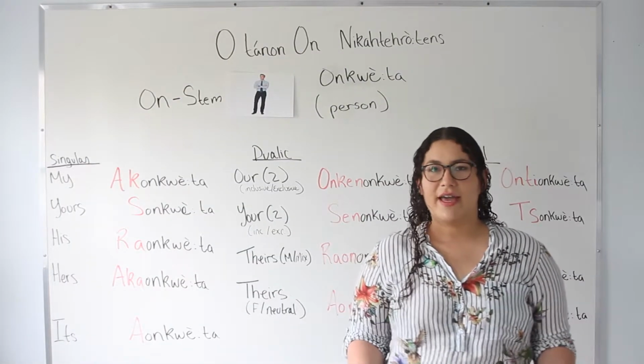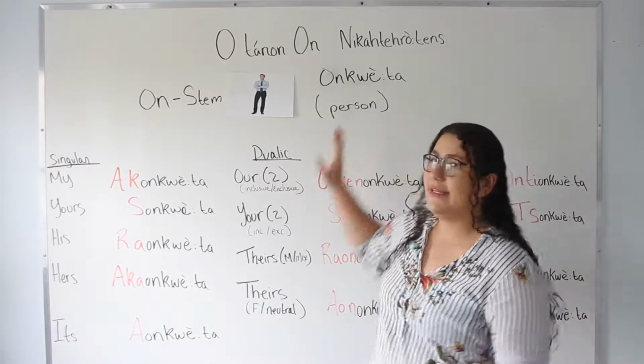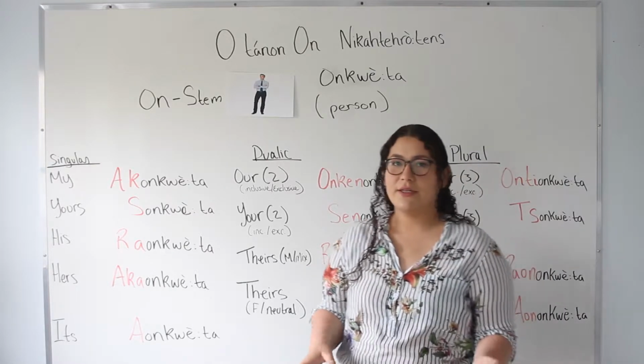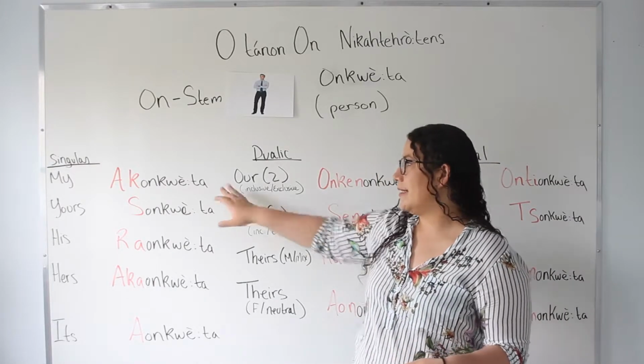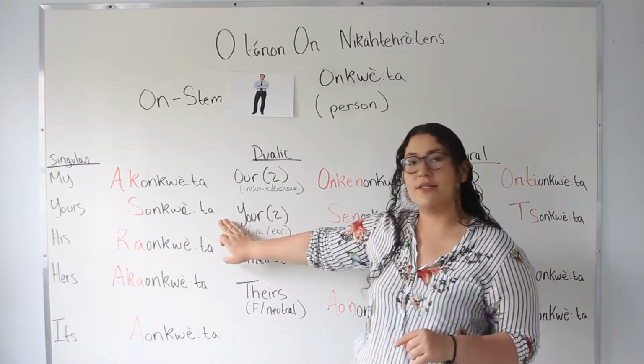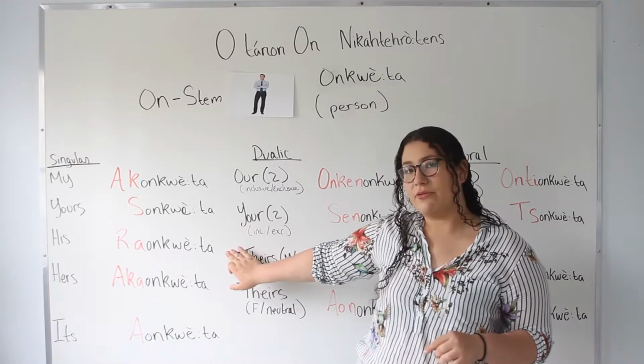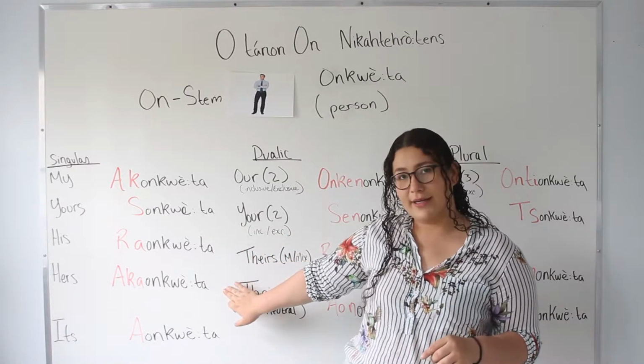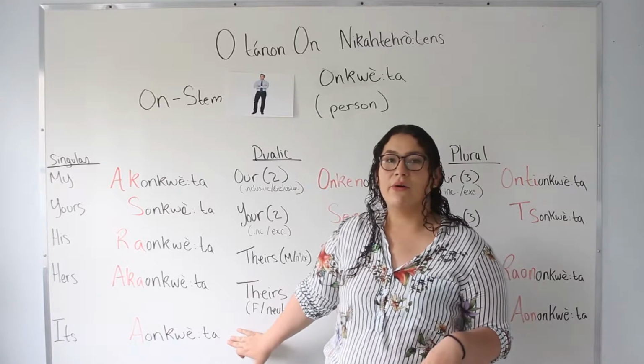And now we're going to be looking at ON stem. So ngweda, which means person. So first we're going to look at singulars. My person, agungweda. Yours, zungweda. His, raungweda. Hers, agangweda. Its person, angweda.